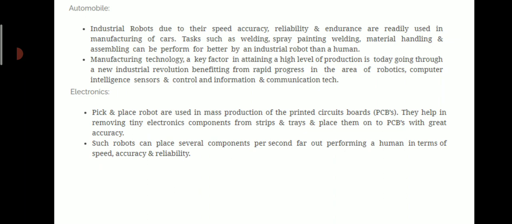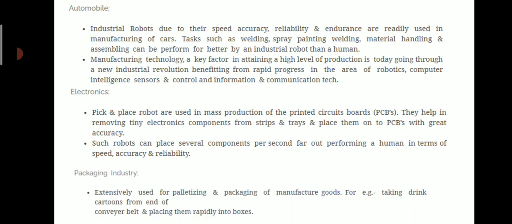The second application is electronics. Pick and place robots are used in mass production of printed circuit boards (PCBs). They help in removing tiny electronic components from strips and trays and placing them on PCBs with great accuracy. The packaging industry extensively uses robots for palletizing and packaging of manufactured goods, for example taking drink cartons from the end of a conveyor belt and placing them rapidly into boxes.